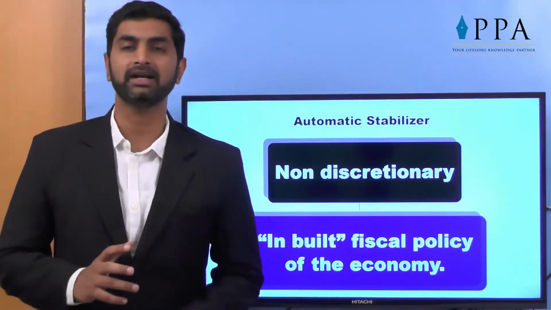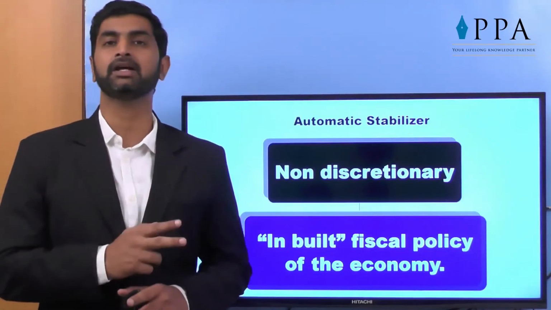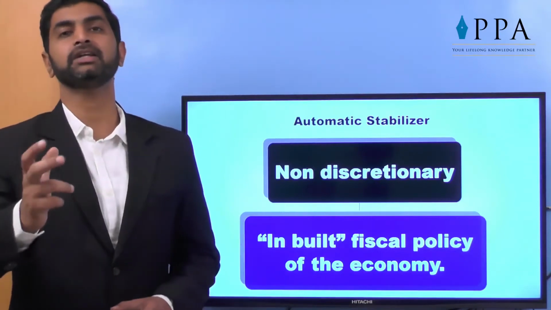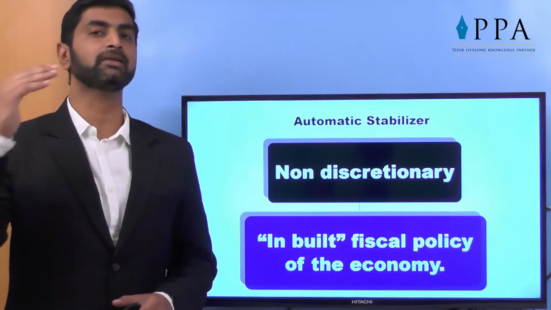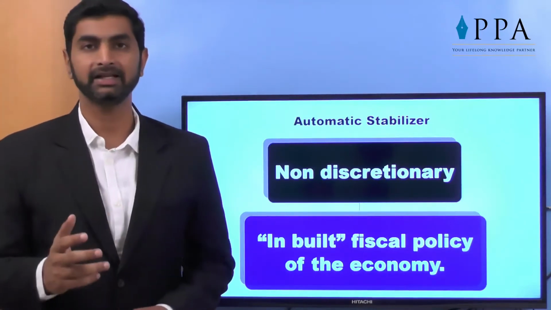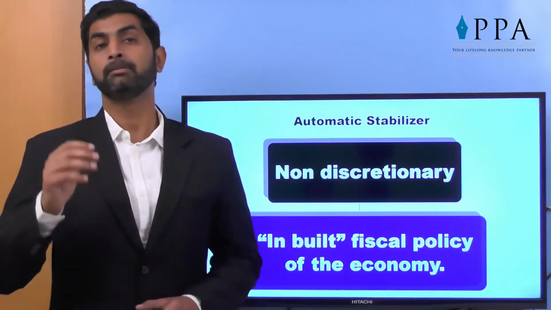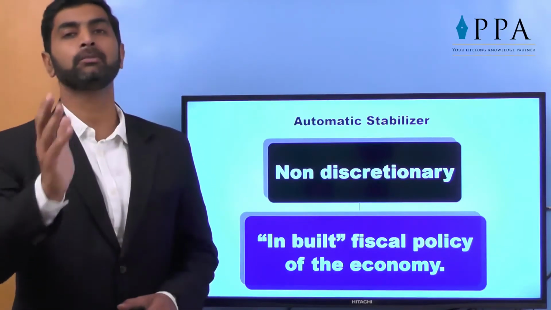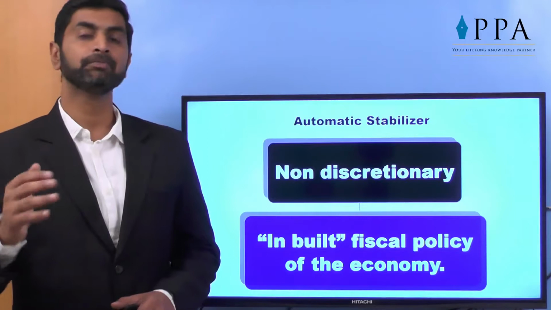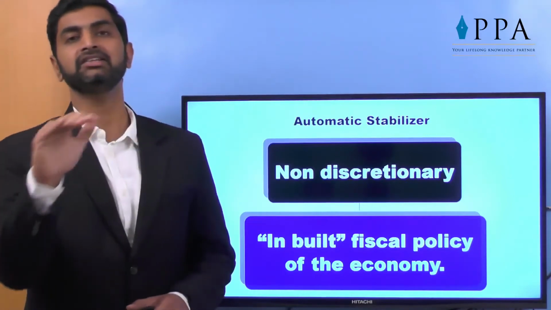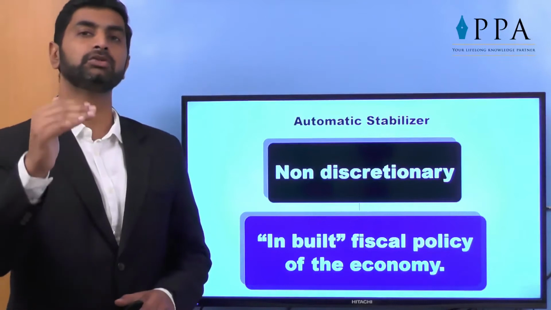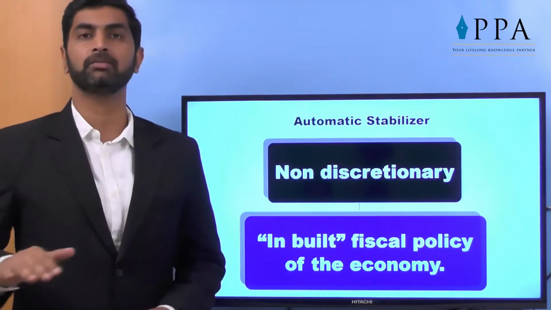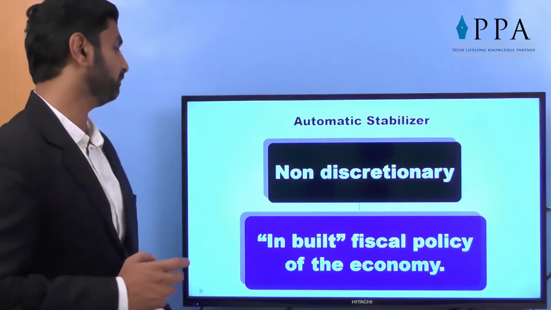Let's take an example of demand and supply equilibrium. As we know, where the demand and supply curves intersect with each other, that's the equilibrium price. Sometimes suddenly the demand for a particular product goes up, and we say demand is higher, supply is constant, so the prices will go up. I agree. In a short period, the prices may go up, but in a medium or longer period, as the prices are going up, the producers are motivated to earn more profit and they supply more. So with the increase in demand, increasing supply automatically takes place and prices again come down to the stabilized or equilibrium price. This is called an automatic stabilizer, no government intervention at all. It's an inbuilt fiscal policy.